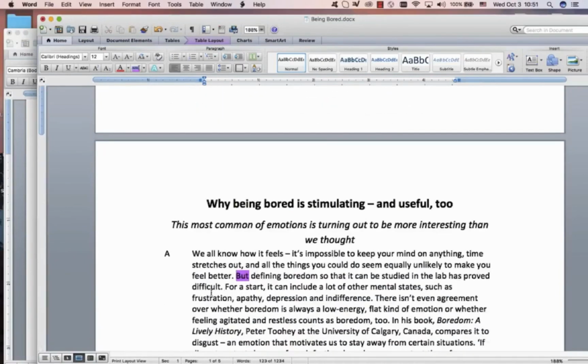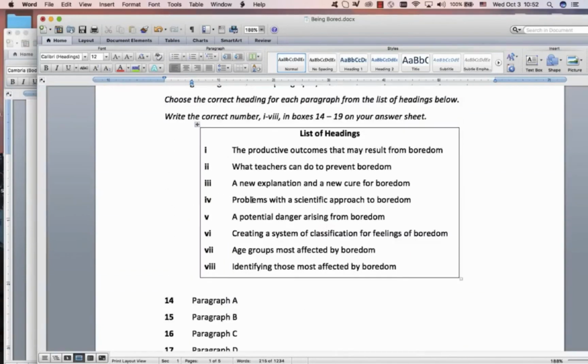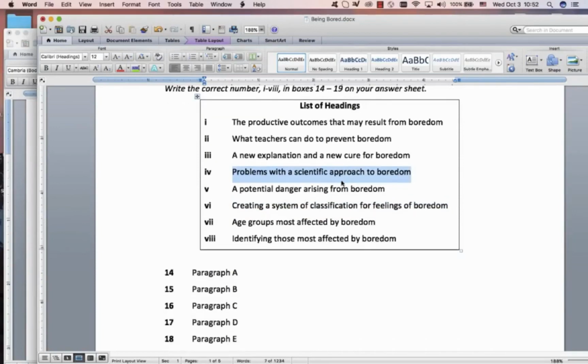However, this was a very important word in the whole thing. It's the end focus: the 'but', and here's the important information, and then the end of it. So we really want something difficult, something negative, and 'studied in the lab' is something scientific. There's our difficult, there's our scientific approach. Here, there was nothing negative. We didn't have anything about it being difficult, so I think you can skip it if you want, but I'm quite confident that this one should be okay to choose immediately as number 4. Right.